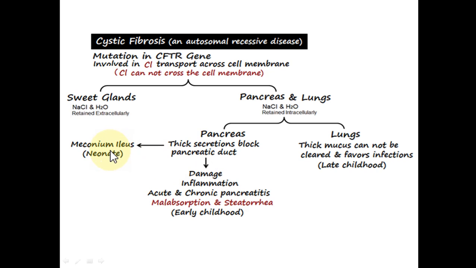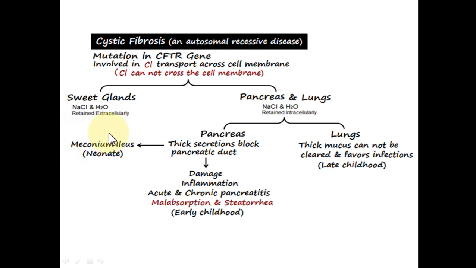And here we take three patients. If it is a neonate, what will happen? The first stool of a newborn baby is known as the meconium. So if the newborn baby suffers from this mutated gene and mutated protein, the meconium of this child, because it lacks water, will be so thick and adherent to the intestine that it will not be passed.